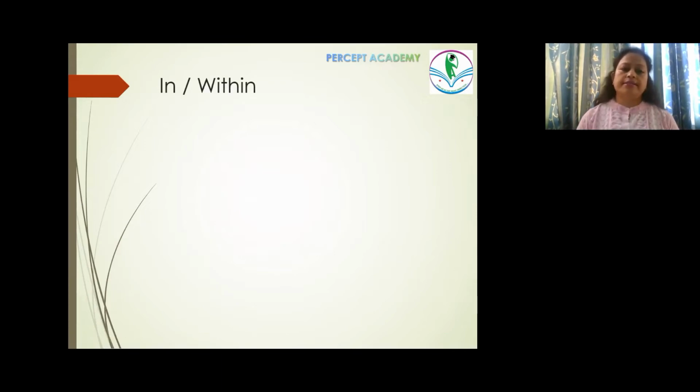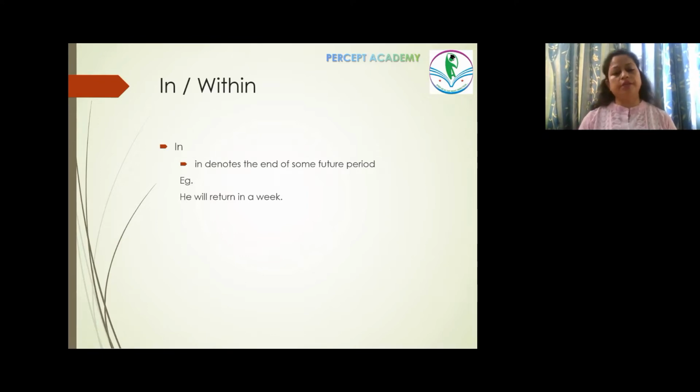Now, the next confusion here is in and within. Both are used in terms of time. When we say he will return in a week, it means after the week is over or towards the end of the week, the person will return. Whereas within means before the end of the time period.